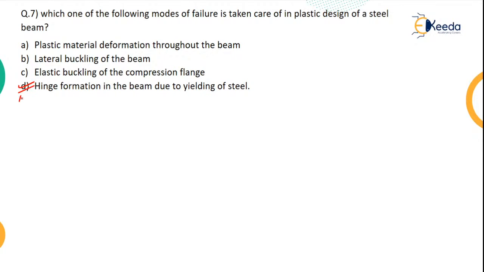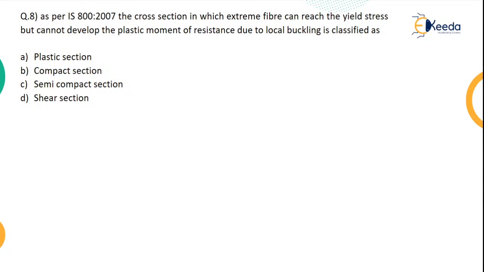So the correct answer for this is the hinge formation. That's why we call it a plastic hinge. Okay. So this doesn't come into existence. This is under elastic. This is also under elastic. So the correct answer for this is the hinge formation in the beam due to yield of steel, which is taken into consideration when we are doing the plastic design of a steel beam. Okay. Moving on to question number 8.